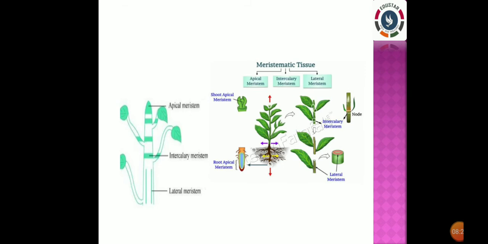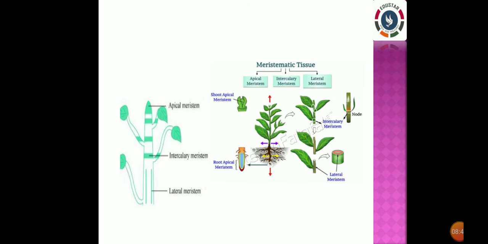Okay. Do you know where the lateral meristem is found? Yes. Lateral meristem is found in the girth of the plant. Lateral means side to side, and this means the girth of the plant. The lateral meristem tissue divides and increases the girth of the plant.